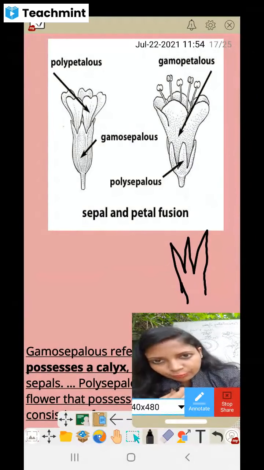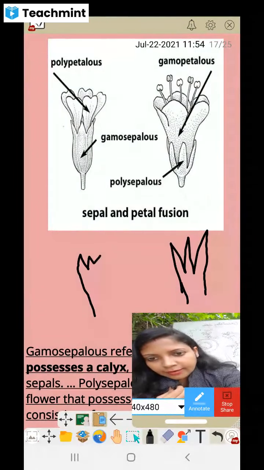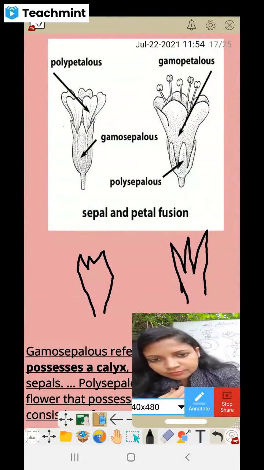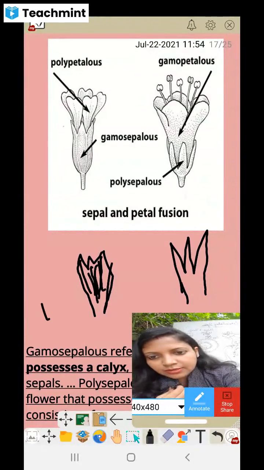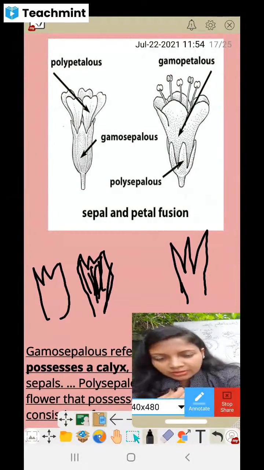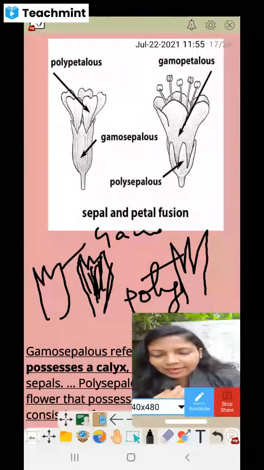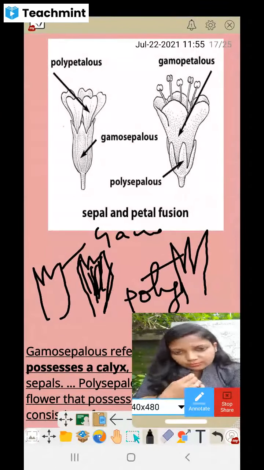But in the fused ones, gamo, you will find they are fused. Here it is not separated, it is completely fused. That's why it is drawn like this. So we can say here this is gamo and here it is poly. So gamo means fused, poly means free.